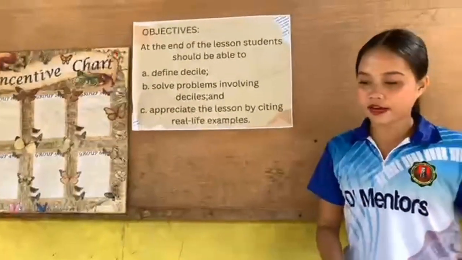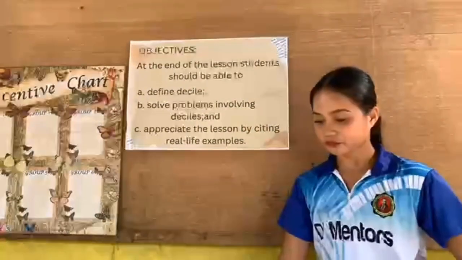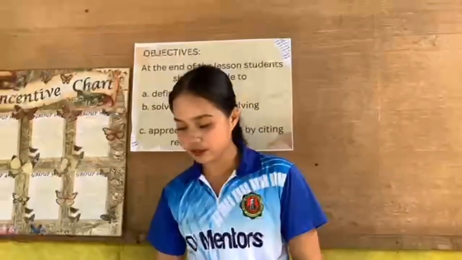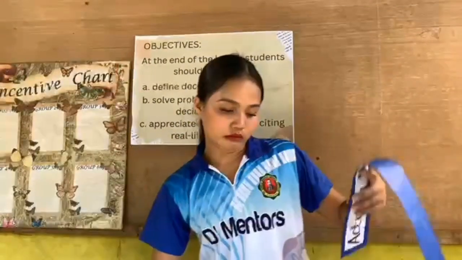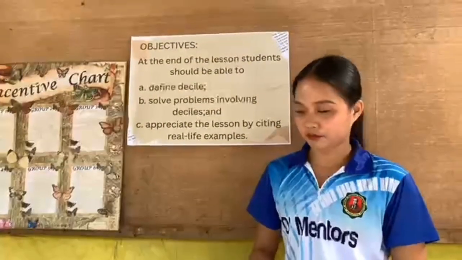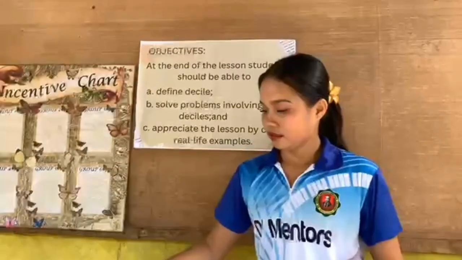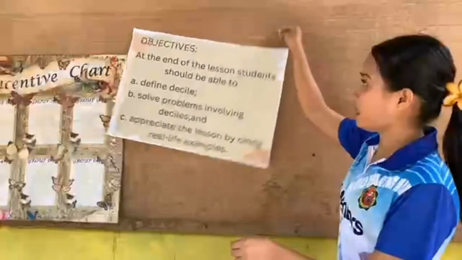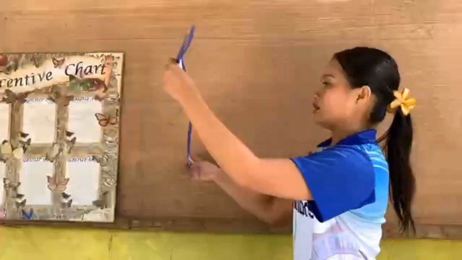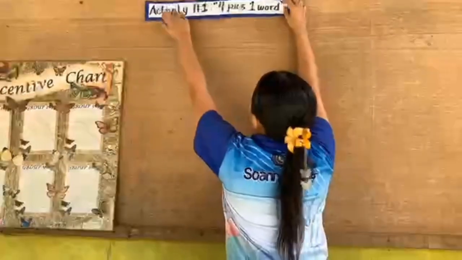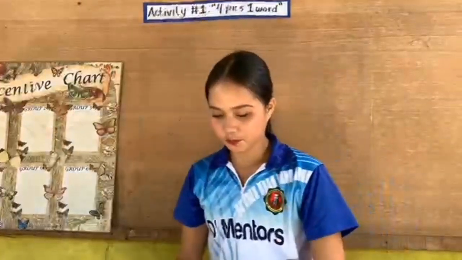I have here Activity 1. This activity is called 4 Pics 1 Word. All you need to do is to identify what the picture is all about, and then raise your right hand if you want to answer.